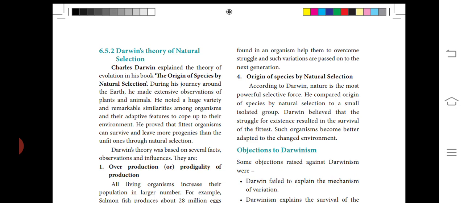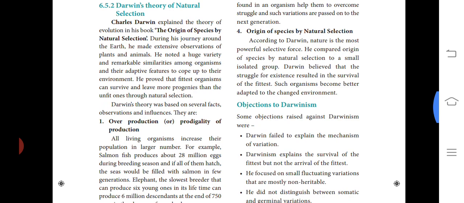These variations occur as continuous and discontinuous. Continuous means slow, and it occurs through recombinations. Discontinuous is fast, and it occurs through mutations.